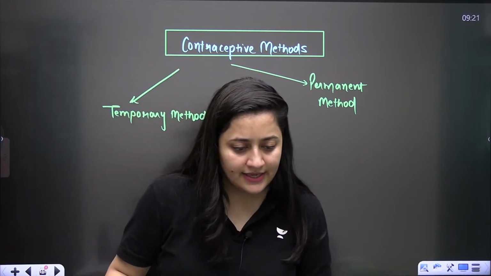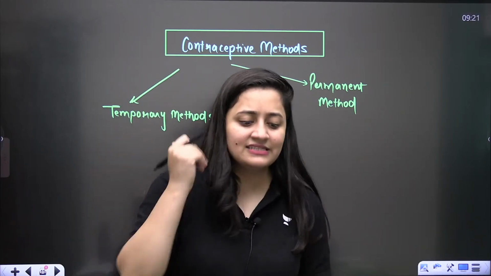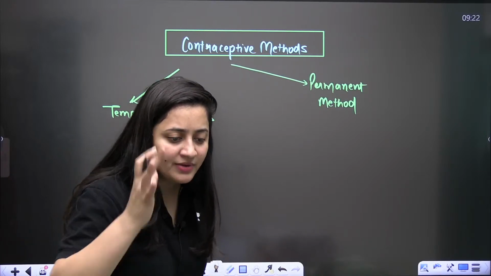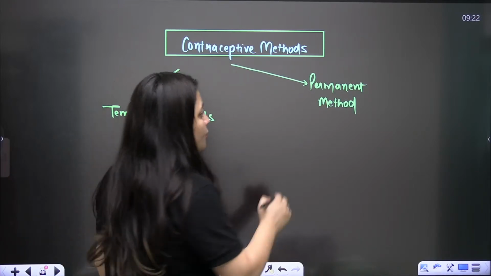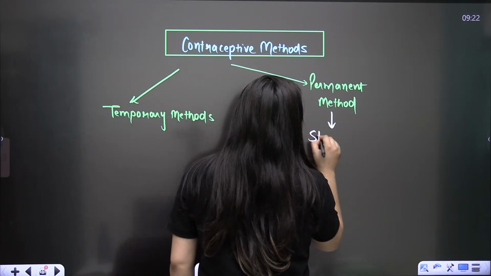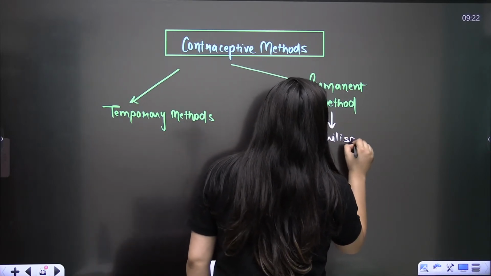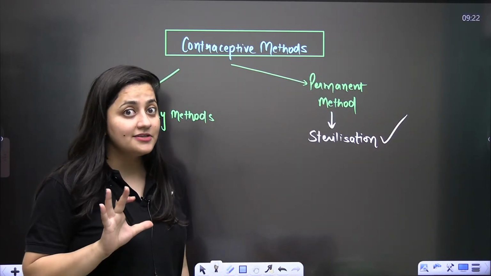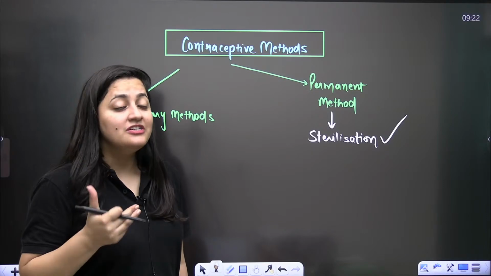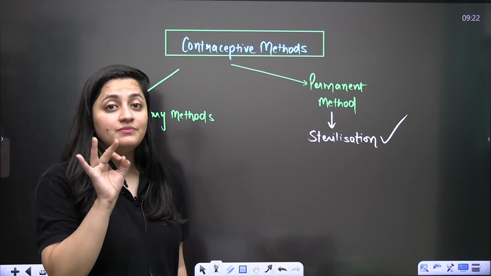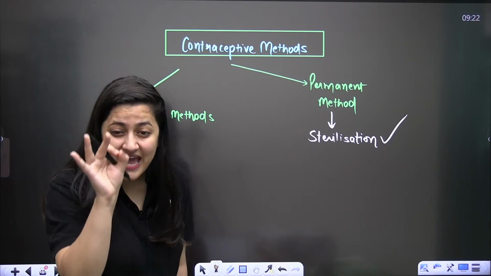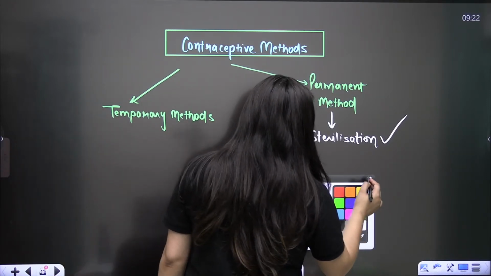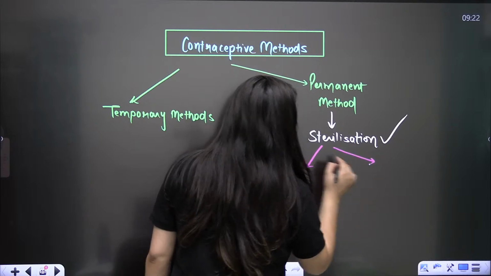Yes, very good. Exactly, Dushyant, there will be sterilization. Exactly, there will be the surgery. So in the permanent method there will be sterilization. Obviously here the reversibility rate is very, very less. I'm not saying there is no reversibility. People try sometimes, but the reversibility rate is very less.